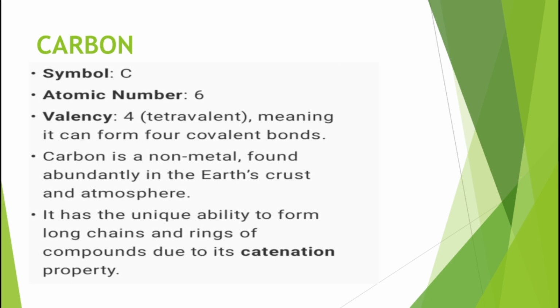We will be discussing it later. It means that carbon can form 4 covalent bonds. We already studied what a covalent bond is. Next, carbon is a non-metal. In our previous classes, we learned that it is found abundantly in the Earth's crust. What is the crust? The crust is the outermost layer of the Earth, and carbon is also in the atmosphere in many forms. We get carbon dioxide, carbon monoxide, etc. They are all forms of carbon.